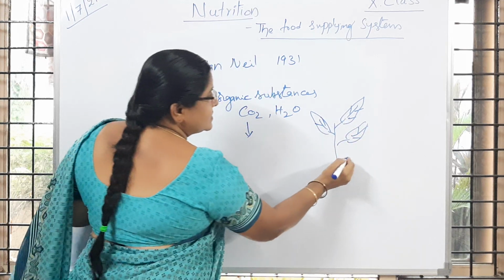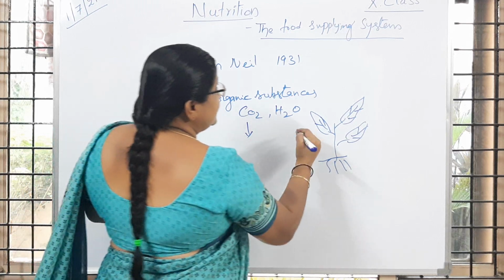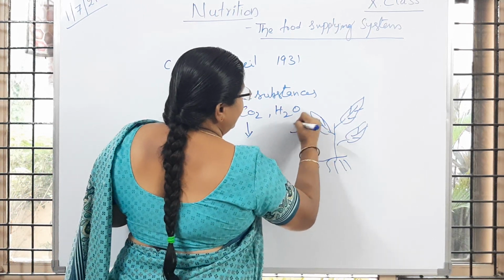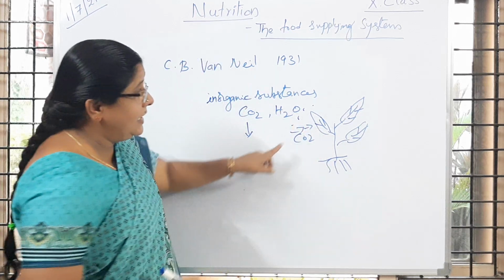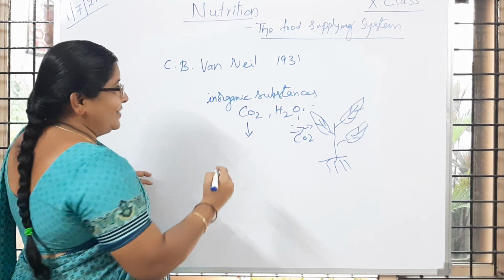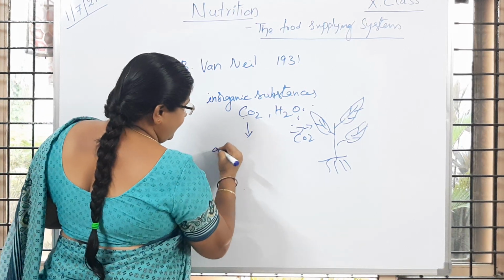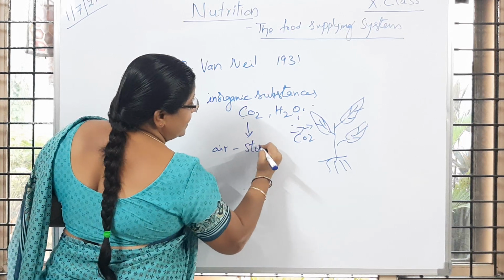So the carbon dioxide is going to be taken up from the air. Is it clear to children? Carbon dioxide enters into the leaves through stomata.